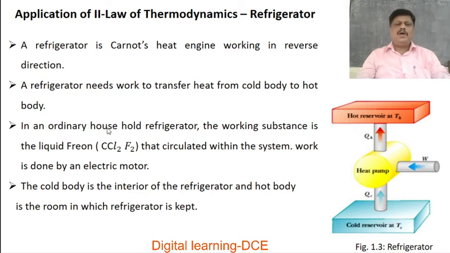In an ordinary household refrigerator, the working substance is the liquid freon, that is chlorofluorocarbon, CCl2F2, that circulates within the system.